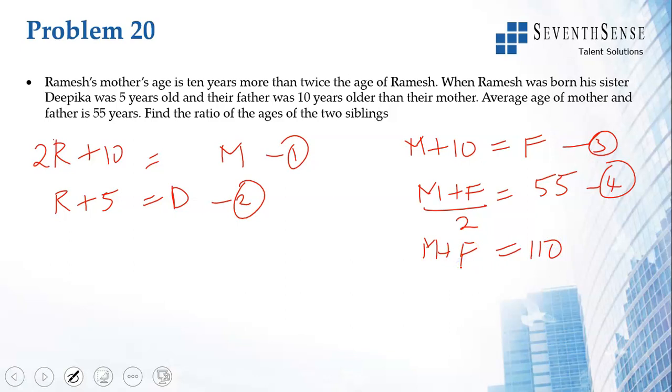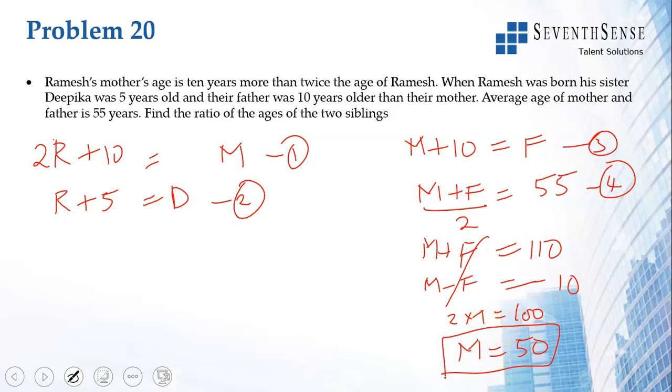In equation 3, if we do M minus F, bring it to this side, we'll get M minus F is equal to minus 10. You add, 2M is equal to 100. M, we get it as 50. So the mother is 50 years old now.